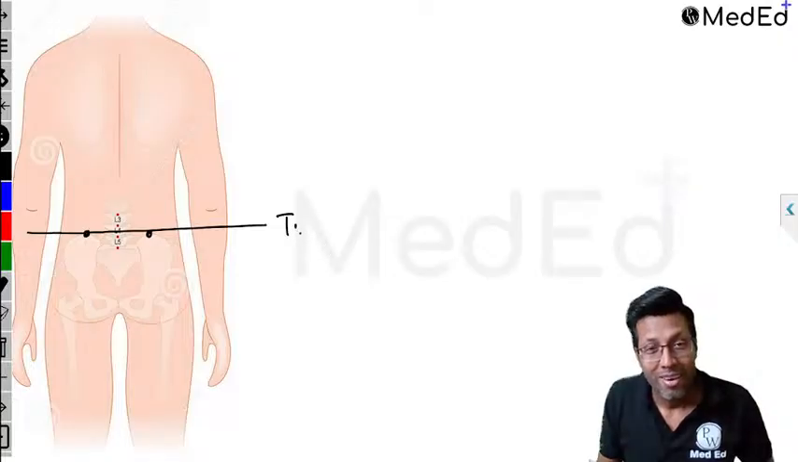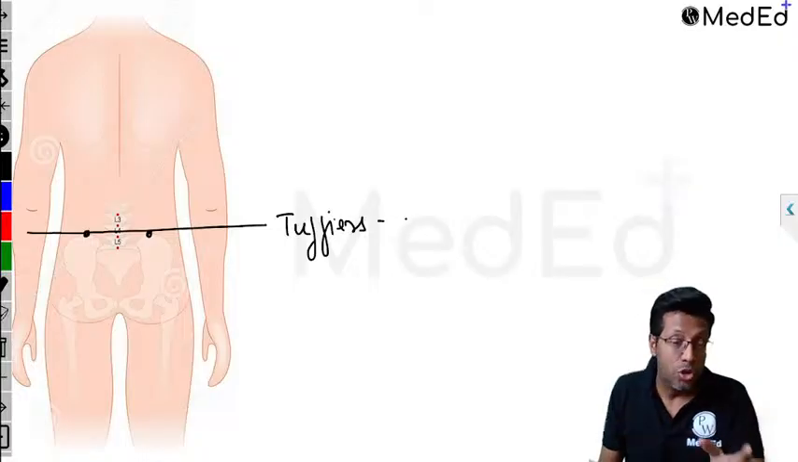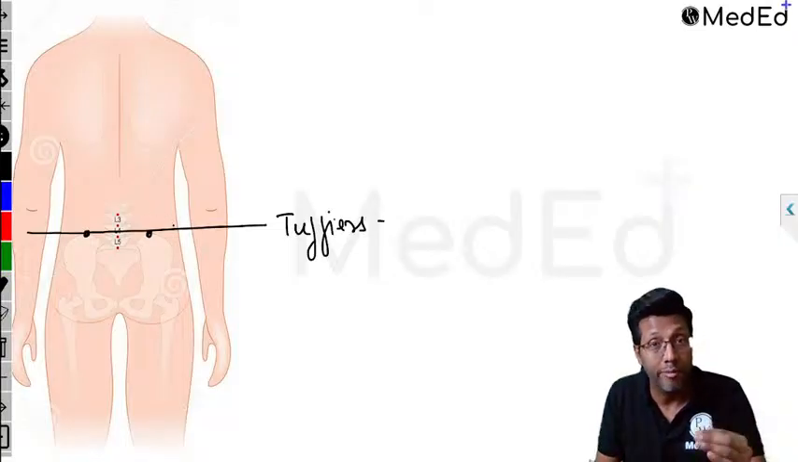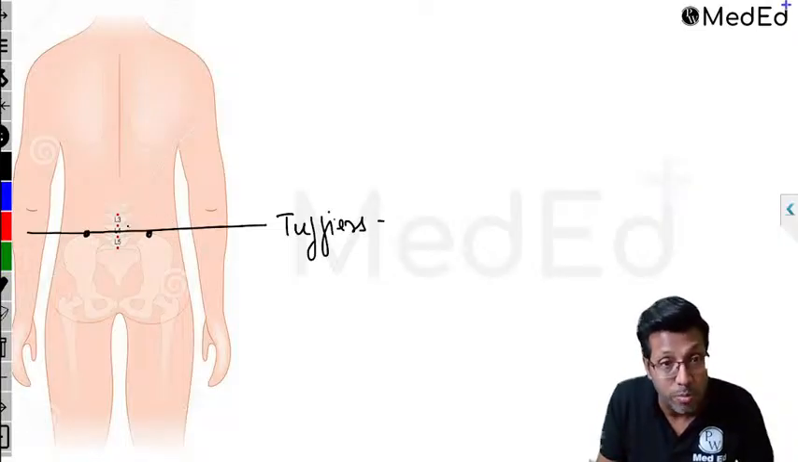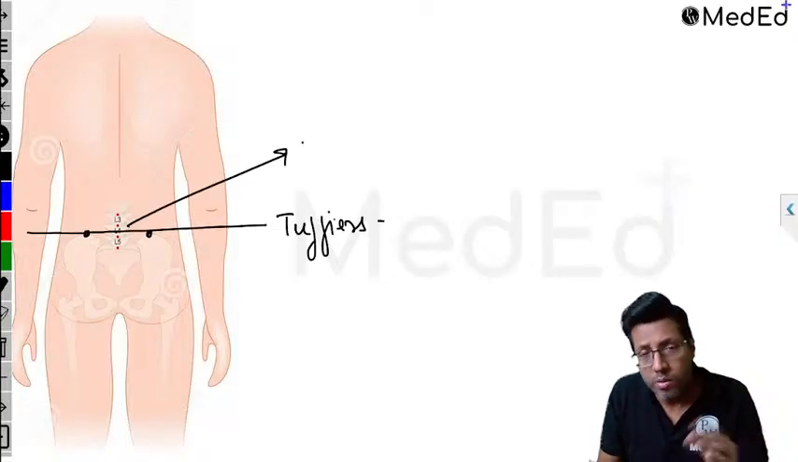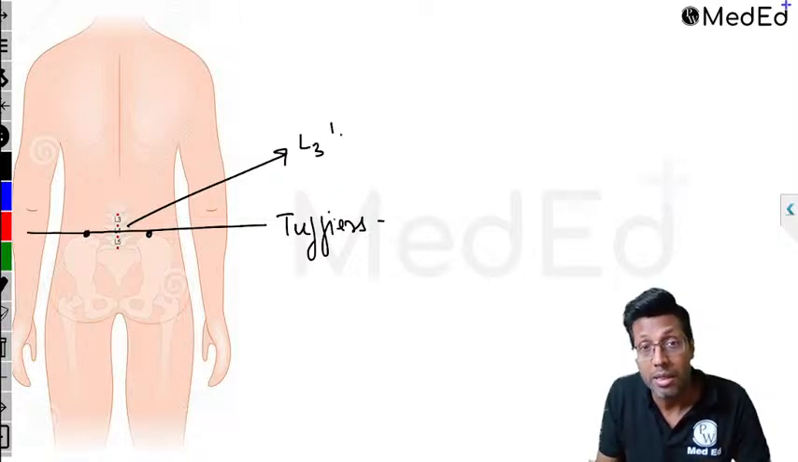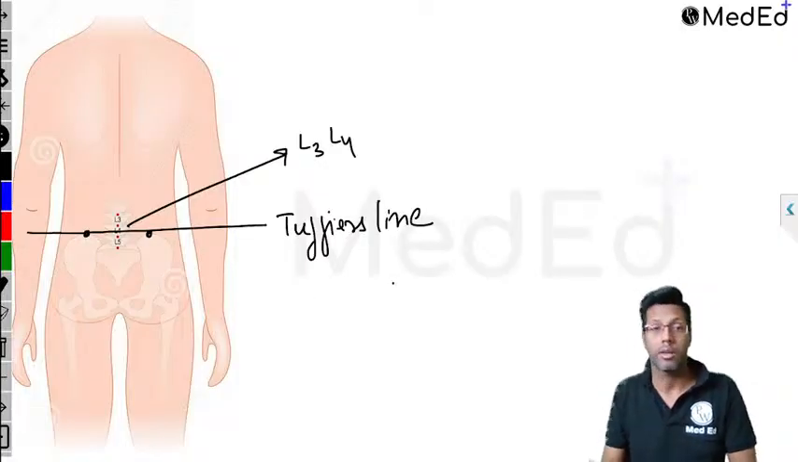Normally, this is Tuffier's line. What is Tuffier's line? It's the line joining the highest points of the iliac crest. Remember, the line joining the iliac crests corresponds to the L3, L4 interspace, right? So this corresponds to L4. Most of the time we say L4 interspace. Interspace means it can be L3, L4, or L4, L5. And that is how you find it. So this is what is called Tuffier's line, the line joining the highest points of the iliac crest.